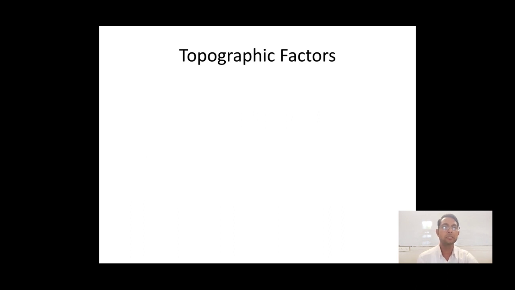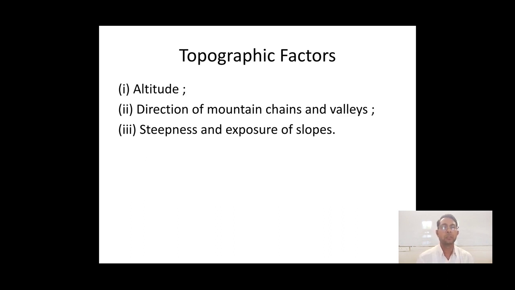Now what is the topographic factor? In a topographic factor we have altitude, direction of mountains, chains of mountains and valleys, and steepness and exposure of the slope. So these are the factors related to topography. For example, steepness of the slopes, slope size, and height are all topographic factors.